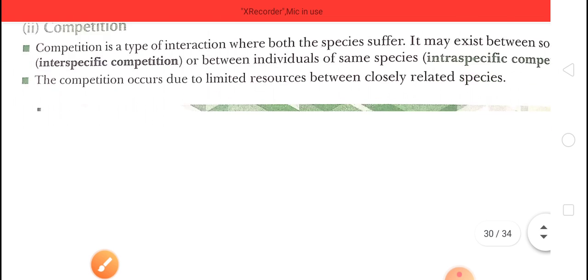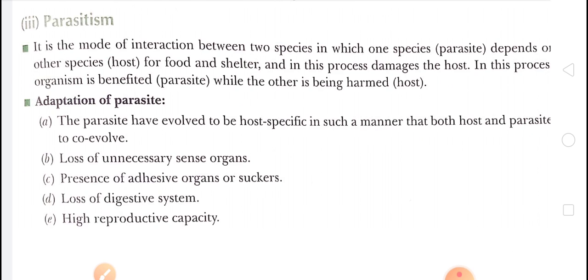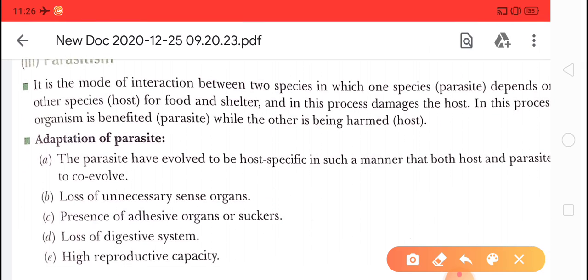Next, parasitism. In parasitism, children, one species will get the benefit and the other will be harmed. So we can say that it is a mode of interaction between two species in which one species, that is the parasite, depends on the other species, that is the host, for food and shelter, and in this process the parasite damages the host.